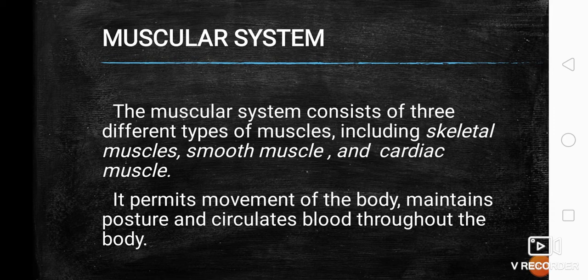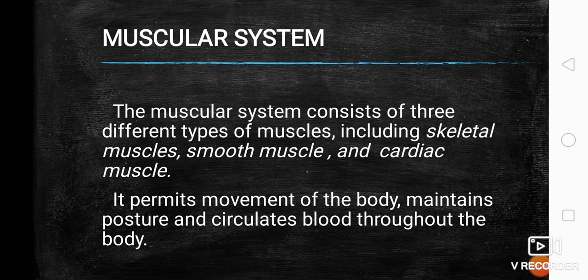Their function is to permit movement of the body with the skeletal system and maintain posture, because imagine if we only had the bones or the skeletal system and no muscles. We could not move, or we would not be flexible, and our posture would not be definite.